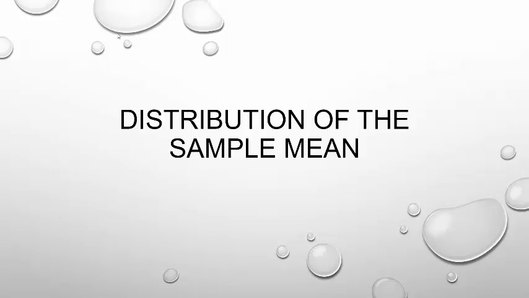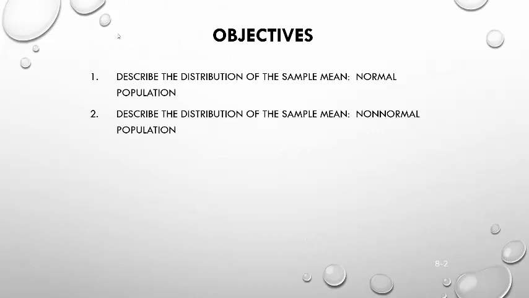So we know that the sample mean is a statistic of some type. So what exactly is its distribution? Alright, we'll hopefully do a bunch of examples. We'll have it make sense. Alright, so there are two objectives today.